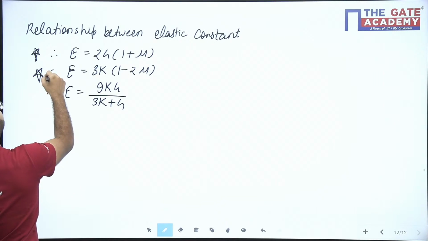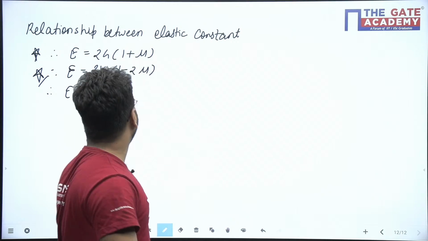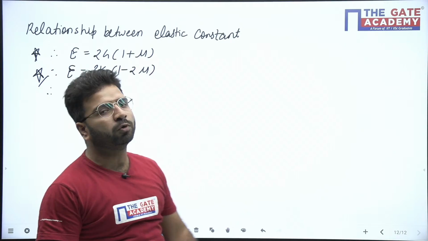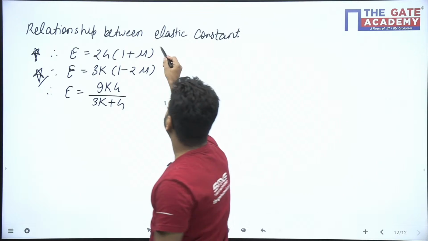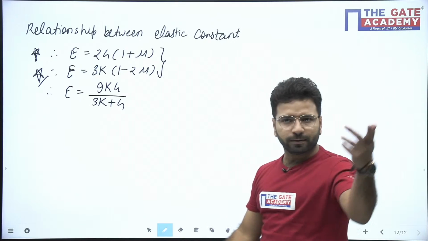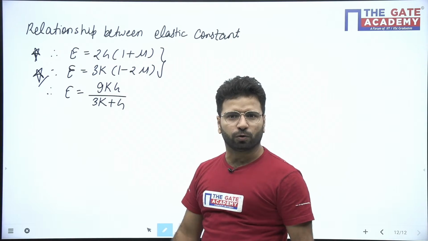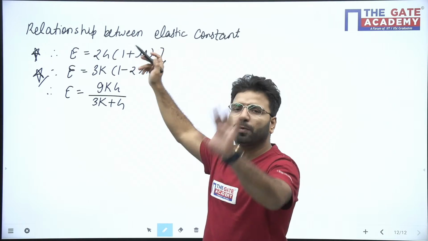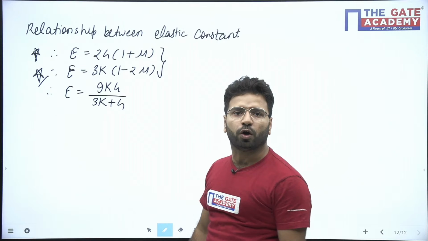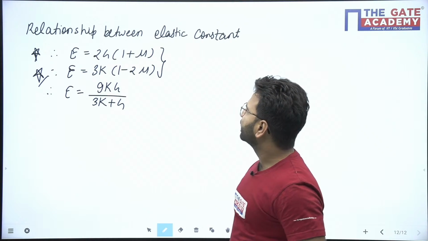With the help of that you can derive any other two relationships also. Okay, so just remember the top two: E is equal to 2G into 1 plus mu, E is equal to 3K into 1 minus 2 mu. With the help of that you can derive this also, and you can derive any other also. Total 4 relationships you will find in the books, but remember these two. All problems will be solved with the help of these two only.